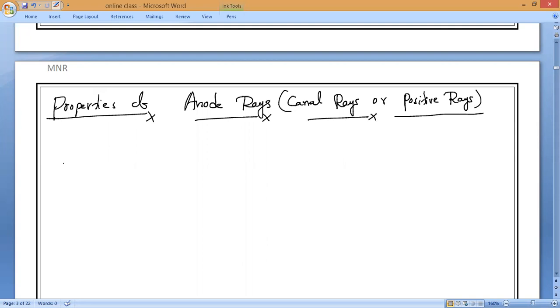Okay, first thing: cathodes or anodes doesn't matter, in which line will they travel, guys? Always they travel in a straight line. That is the first thing. Anode rays travel in a straight line.